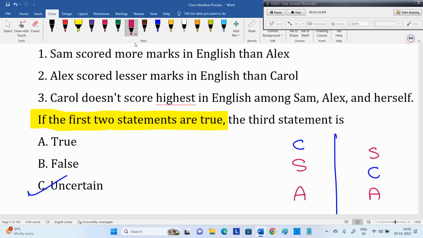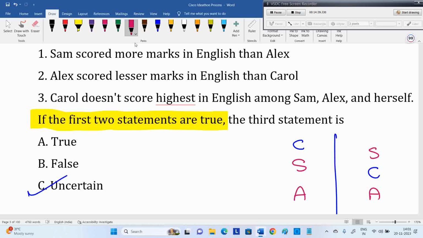They said the first statement is true, the second statement is false. Then what about the third statement? If the second statement, Alex scored less than Carol, is false, it means Alex may be equal to Carol or Alex may be more than Carol. So they may put that condition also. First statement true, second statement false, then decide about the third statement.